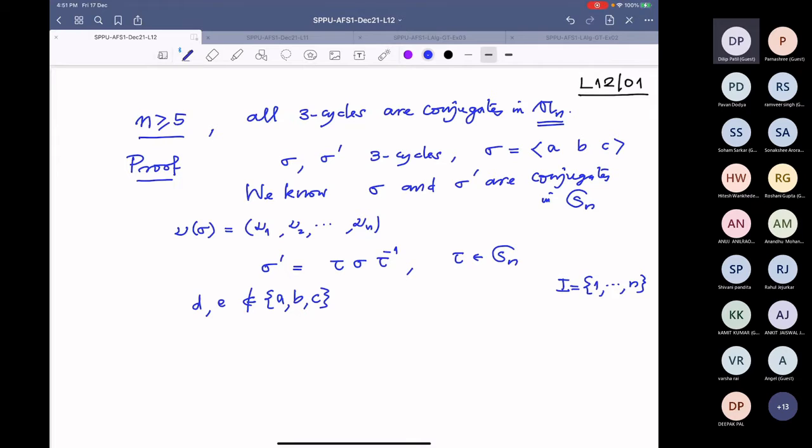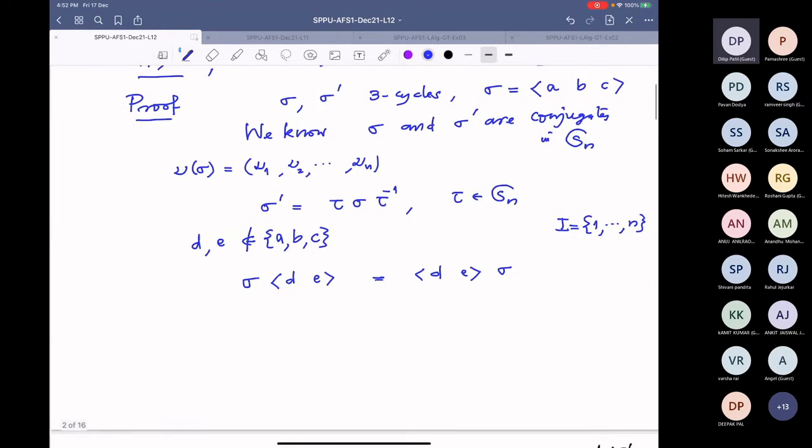And now I consider the transposition (d e). So therefore I know this transposition and this sigma are disjoint. So therefore they should commute. That is what I want to use. Then I know that sigma times this is equal to (d e) sigma. This I know because they are disjoint. We know that disjoint cycles commute with each other, or disjoint permutations commute with each other.